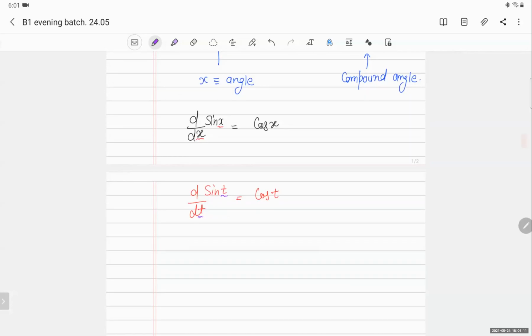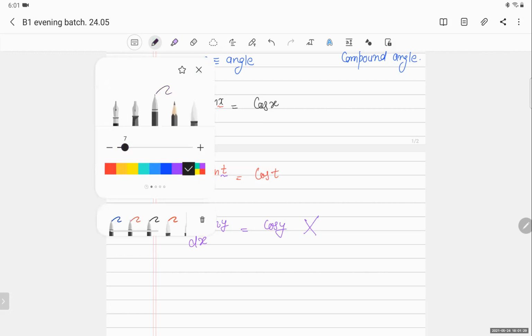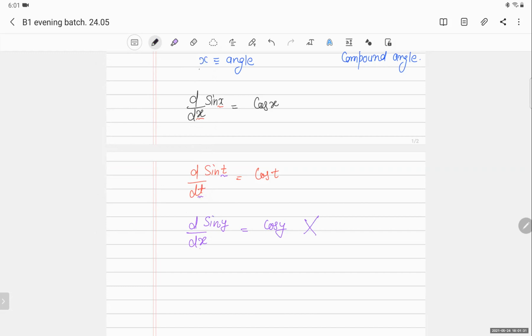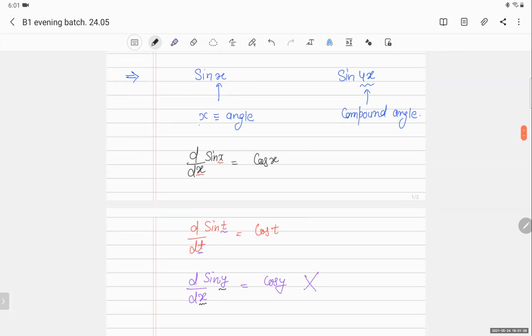But if I write d by dx of sin y, can I write it as cos y? d by dy of cos y? No, this is wrong, because here I have x and here I have y, so I cannot use that. So I will go to the compound angle.